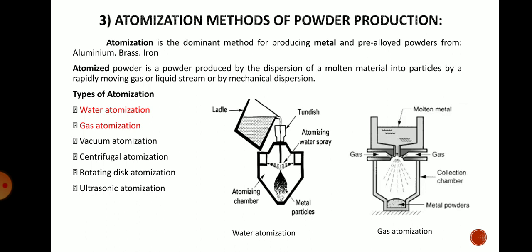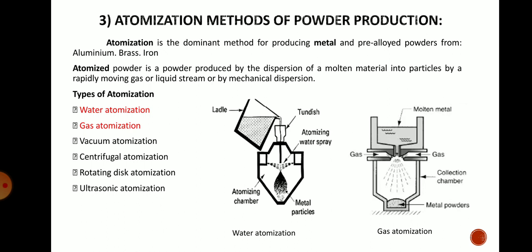Generally this process is employed for materials which have low melting points, because we can easily melt them and pour into the chamber and pass those small liquid particles through the high pressure and high velocity gas or water spray, so that powder gets produced.